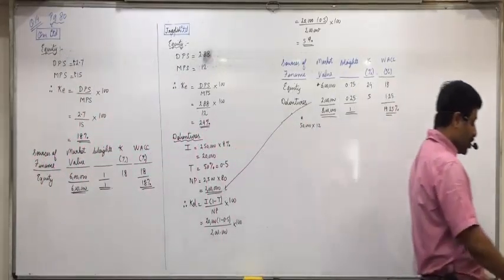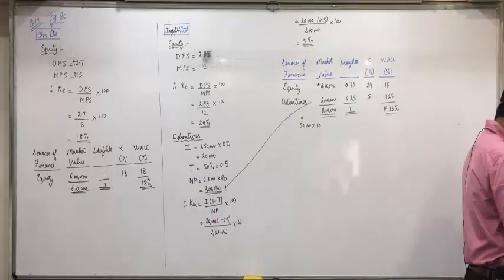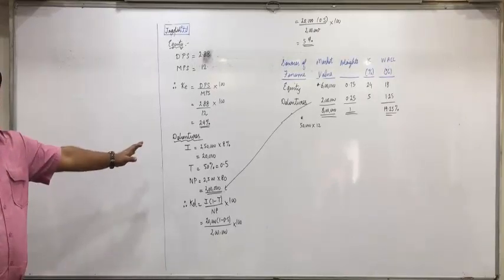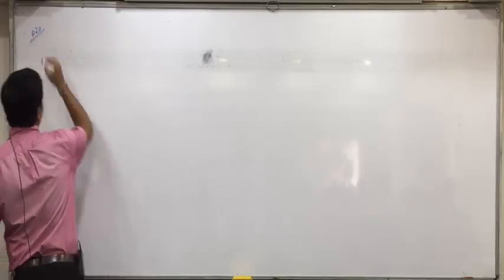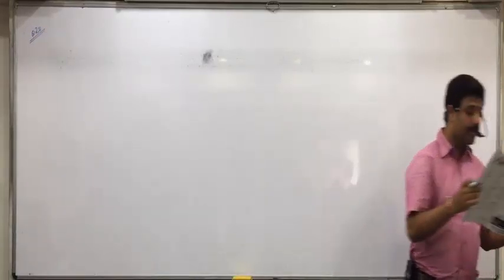Now go through question number 20. Mark it important. Question number 20, read that. Anyone still solving this? Question 20, page number 82.